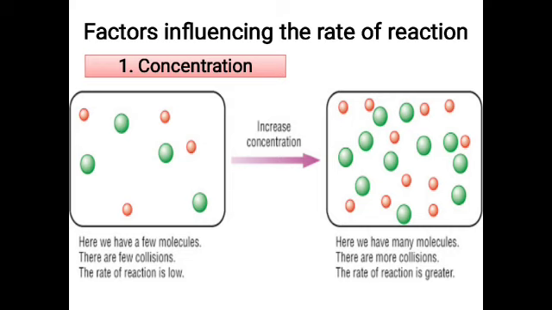If you think properly, this makes sense in our daily life also. Imagine we are in a place where there is a large crowd. There is more chance that we are going to bump into someone in a crowded place than in a place which is not so crowded. The same thing happens with molecules. When the molecules don't have many particles around them, the collision will be very low. But when there is a large number of molecules, as they are moving from one place to another, they are more likely to collide with each other and give rise to the formation of the product. So in that case, the rate of the reaction will increase.